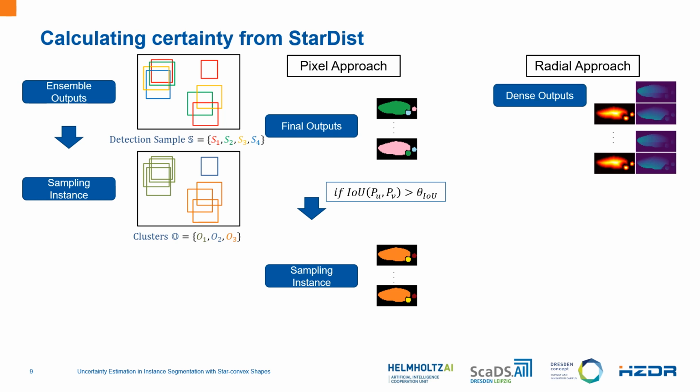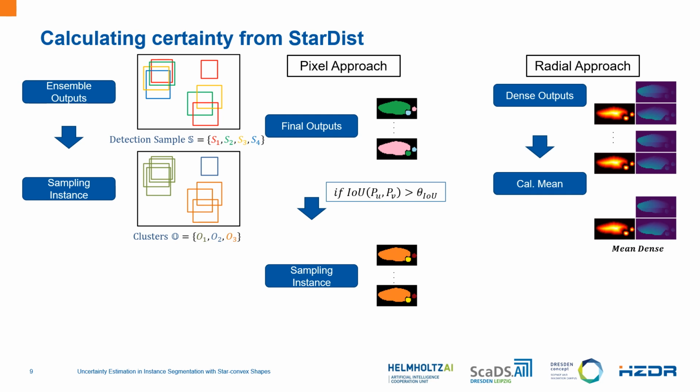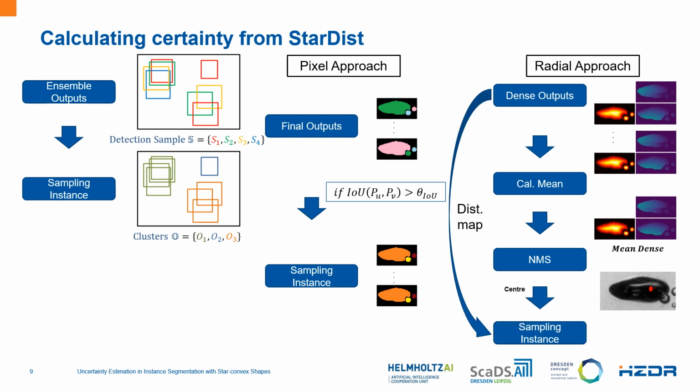In the second approach, we have the set of dense outputs from the model, that is the object probability and the distance map, to calculate the uncertainty. In this approach, first we calculate the mean of the dense output, and then this mean is put through the non-maximum suppression, from which we get the center for each instance. Finally, we get the cluster of the instances based on the center and the radial distances of the dense output. The advantage of the radial approach is that its computational cost is reduced, as we do not have to calculate IoU for every instance with every other instance.